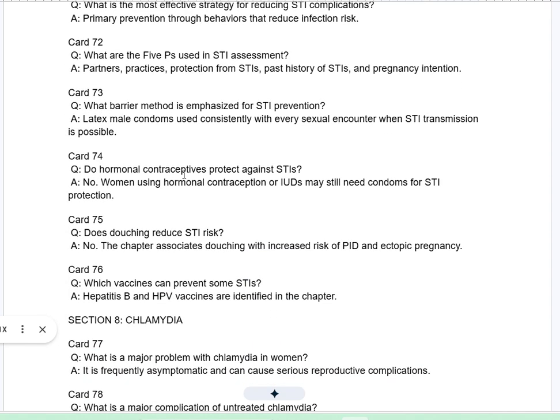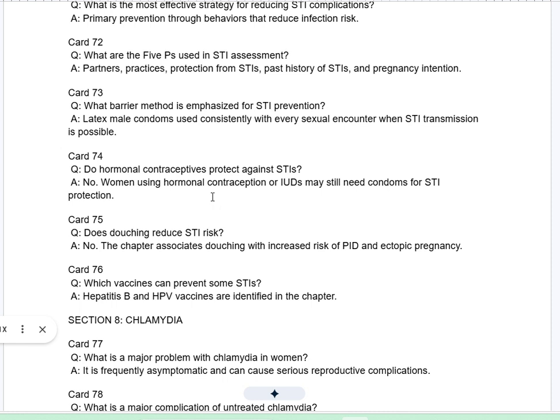Card 73Q. What barrier method is emphasized for STI prevention? A. Latex male condoms used consistently with every sexual encounter when STI transmission is possible. Card 74Q. Do hormonal contraceptives protect against STIs? A. No. Women using hormonal contraception or IUDs may still need condoms for STI protection.